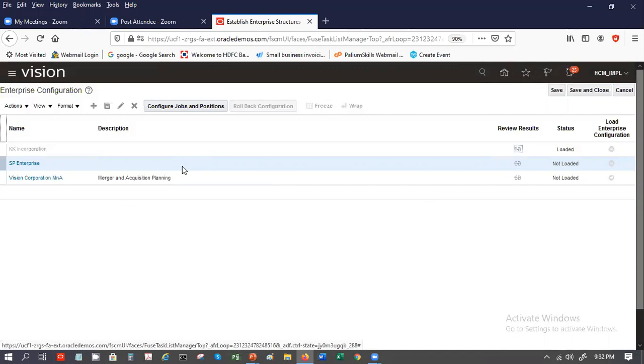In other words, rightly said, job is like a role. So it is more like the generic nature of the content of the person's work. Position is more specific, or it could be a designation. Let's say we have a job of manager. That's a job.